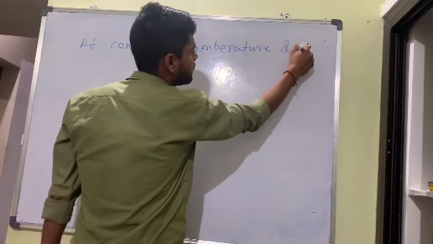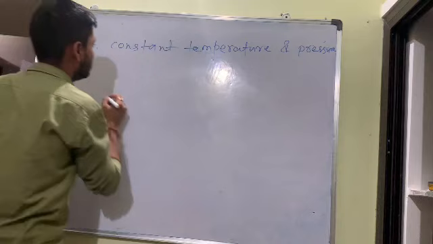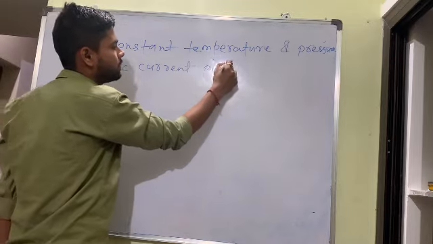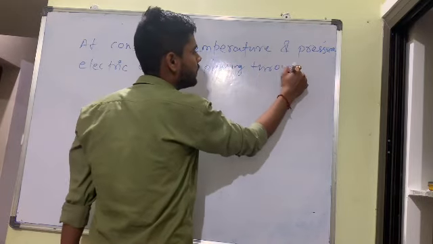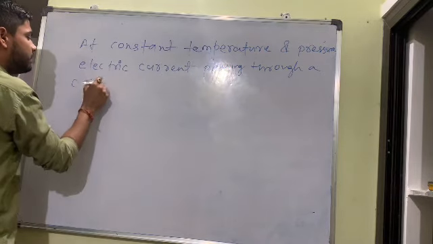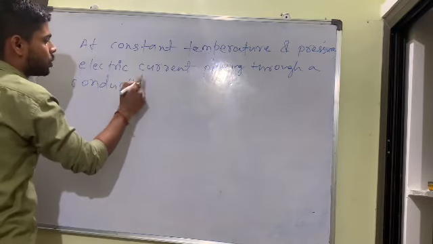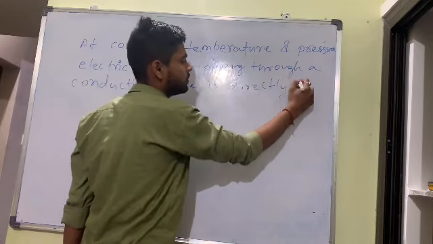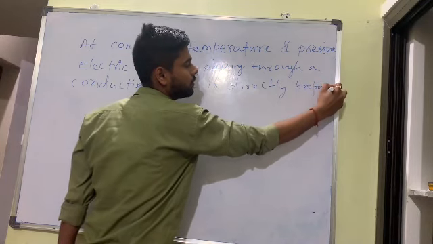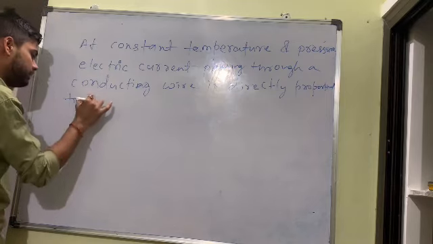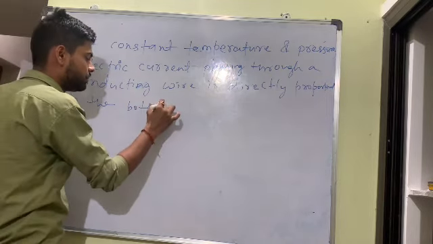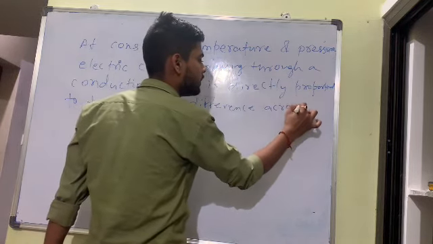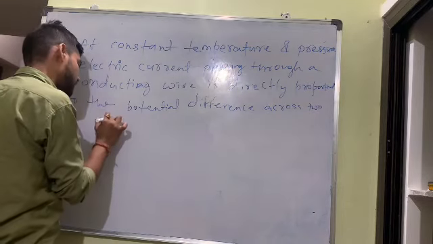At constant temperature and pressure, electric current passing through a conducting wire is directly proportional to the potential difference across two terminals.